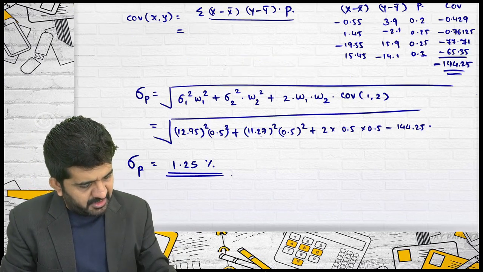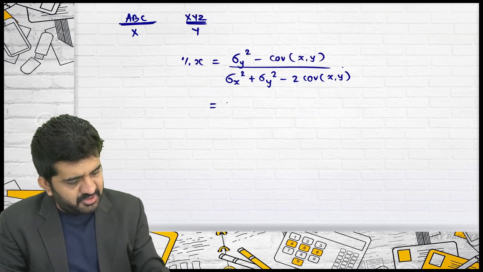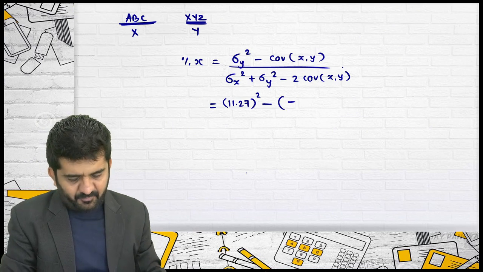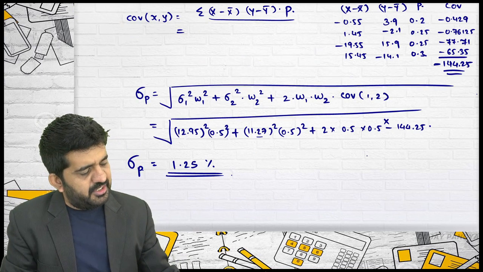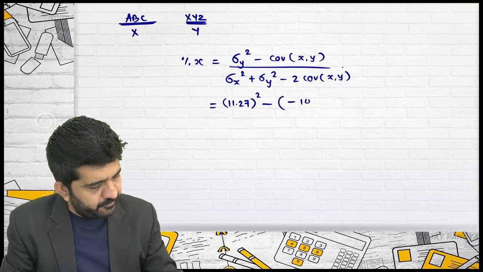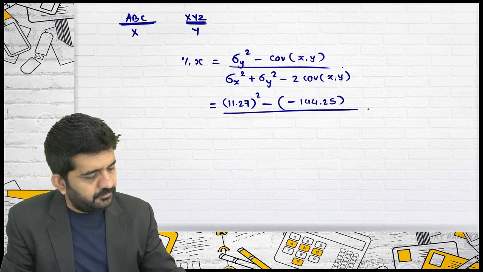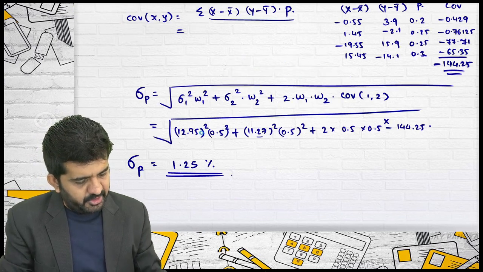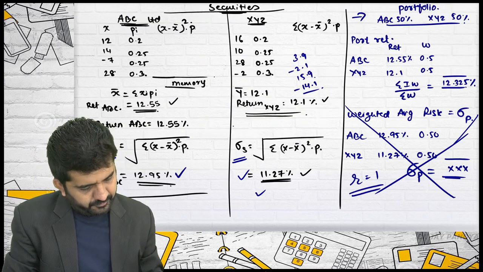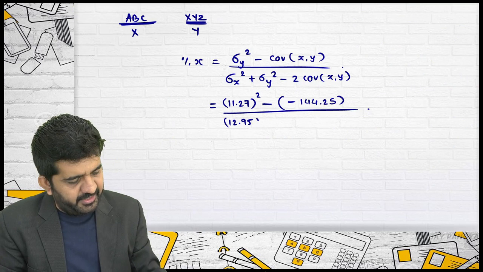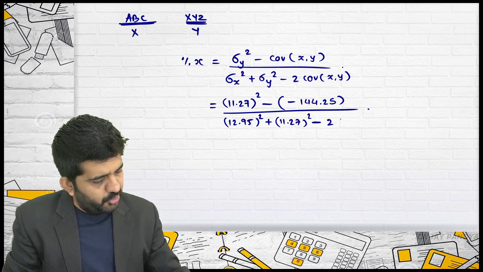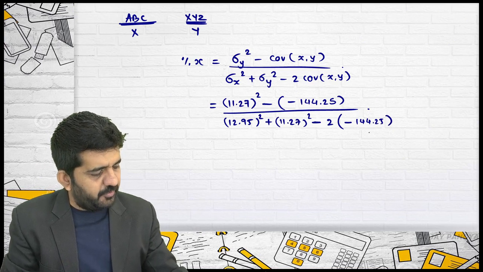What will be the variance of Y? What is the standard deviation of Y? It is 11.27, so the variance of Y is 11.27 squared, minus covariance between X and Y. The covariance is negative, so this is multiplied by minus: it is minus minus 144.25, upon standard deviation of X squared, which is 12.95 squared, plus 11.27 squared, minus 2 times minus 144.25.